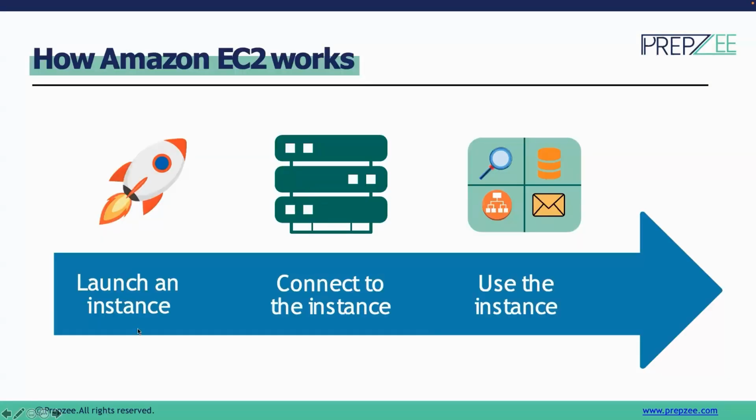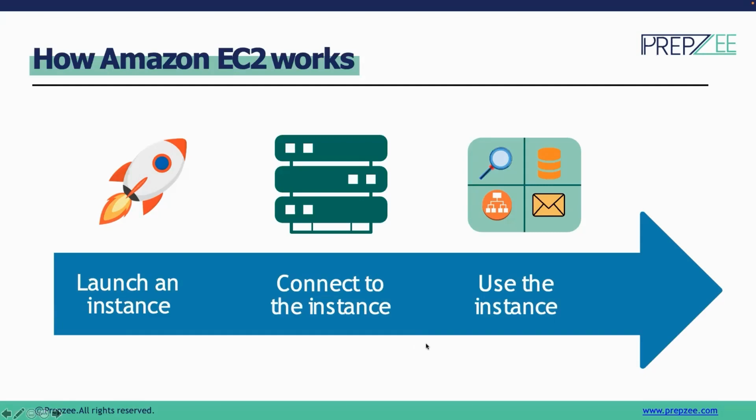In terms of the workflow, we select the type of instance that we want to launch, then we launch it, and then we connect to the instance. For CLI-based operating systems, we can make use of an SSH connection, and for Windows connections, we can make use of RDP. Then we can start using the instance to deploy and configure the application the way we need. To see how that works, we will be looking at a hands-on module for EC2, so that we have a proper understanding of its functionality. Once we see how things work, we will have better clarity on how to choose the right components while creating it, and how things are going to be deployed in case we run into any kind of issues and what they could be.